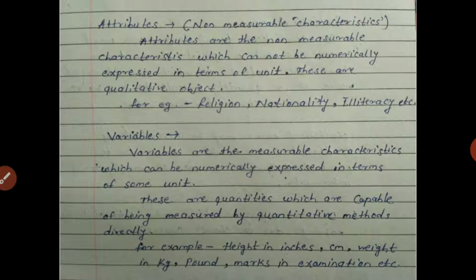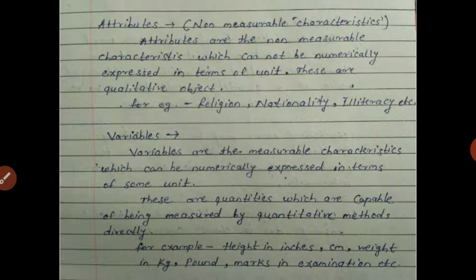These are qualitative objects. For example, religion, nationality, illiteracy, and many more. These attributes cannot be numerically expressed, and they don't have any unit. So these are qualitative objects.